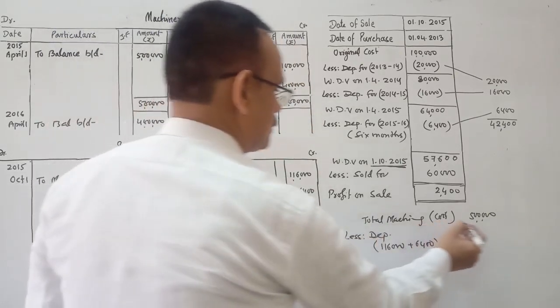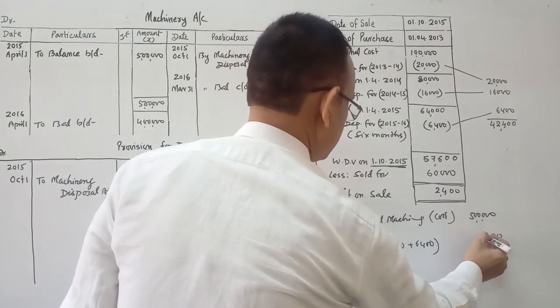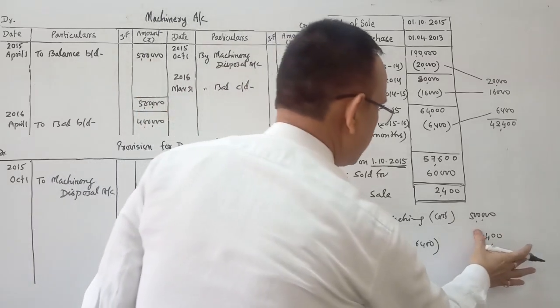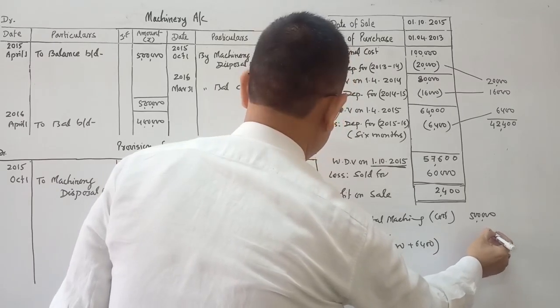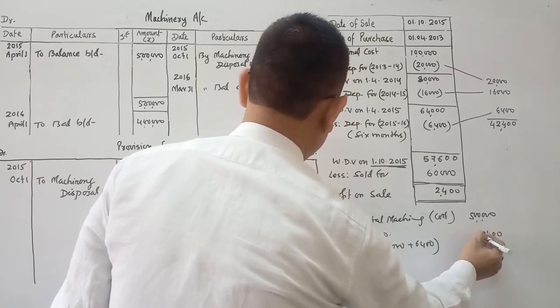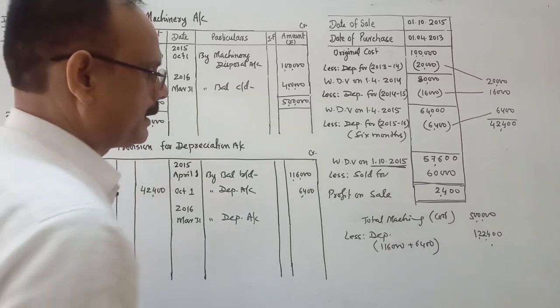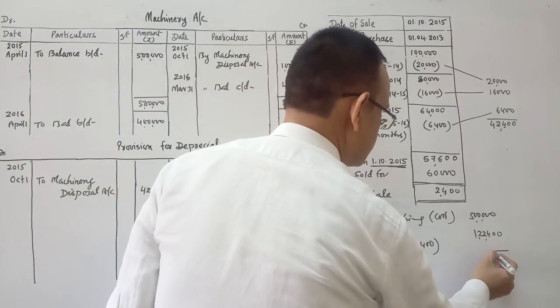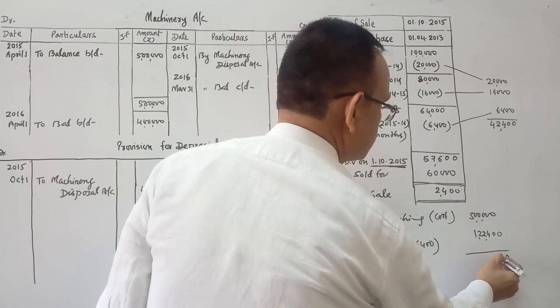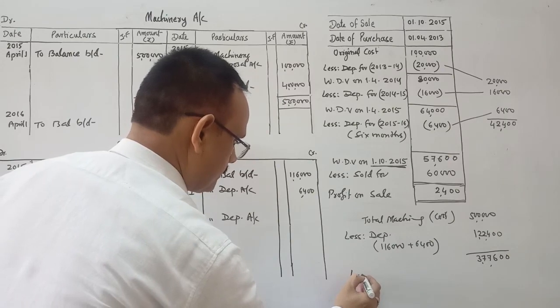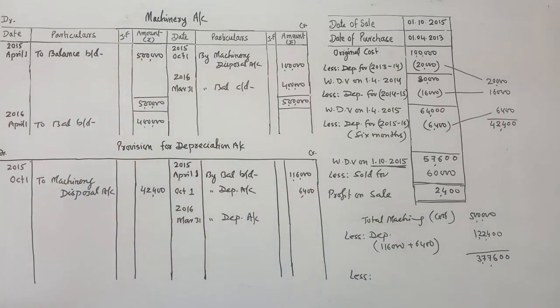So how much is it? 1,22,400, less the machinery which was sold.